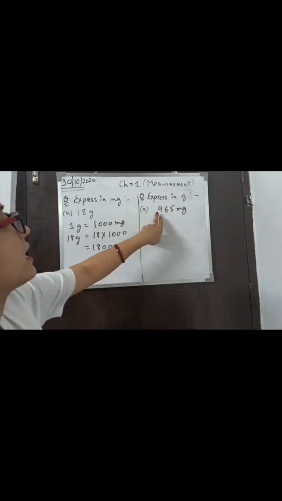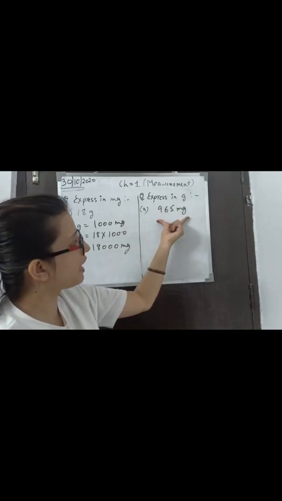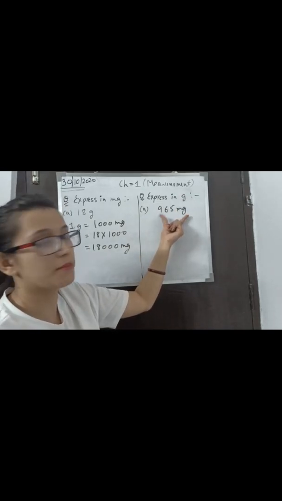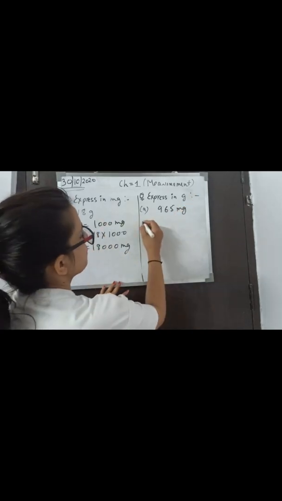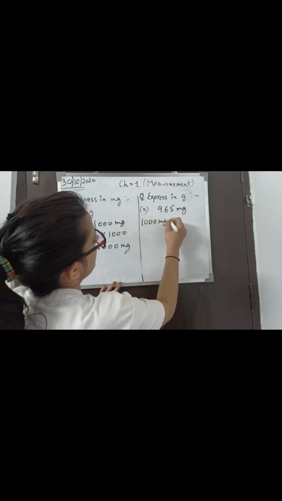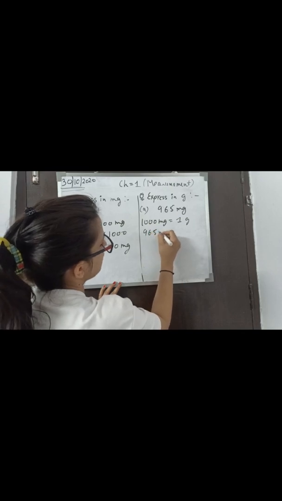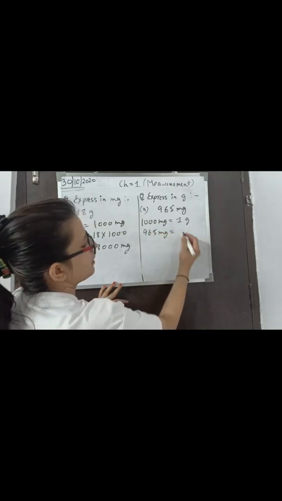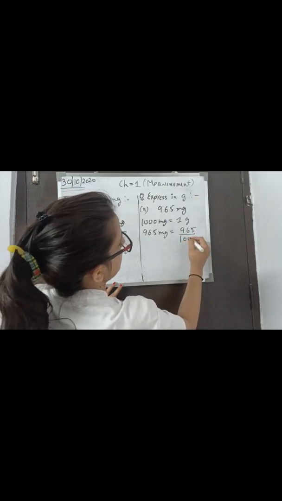Okay. Now next. Here we have to express this quantity in gram, and we have the quantity in the form of milligram, small to big. That means we have to divide. As we know, 1000 milligram is equal to 1 gram. That means 965 milligram is equal to what? 965 divided by 1000.